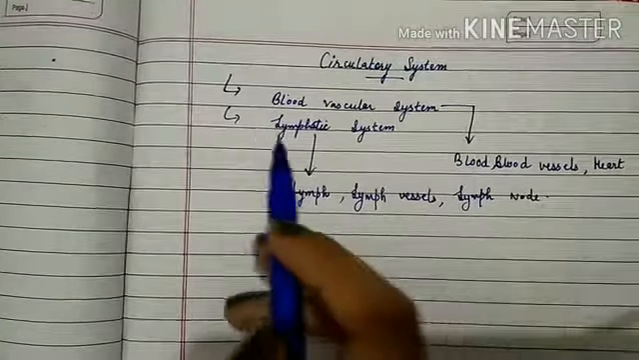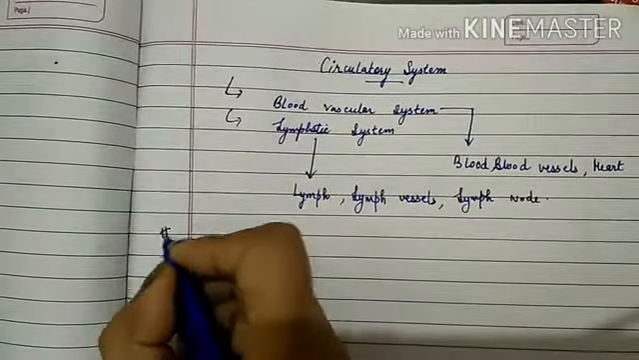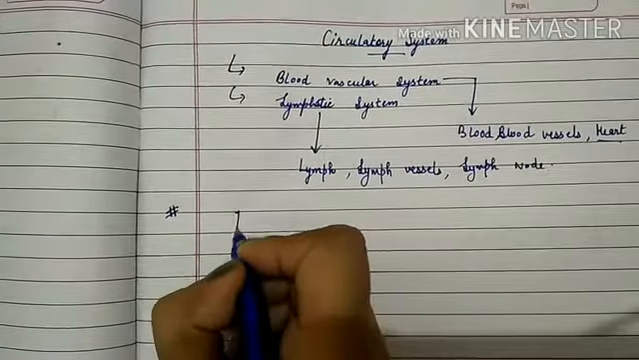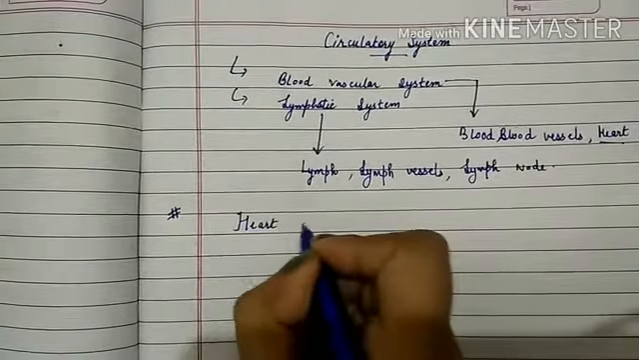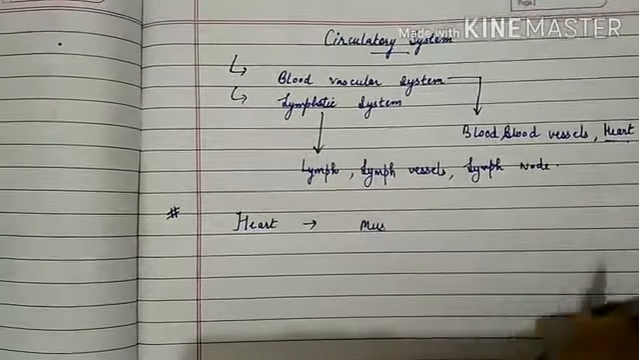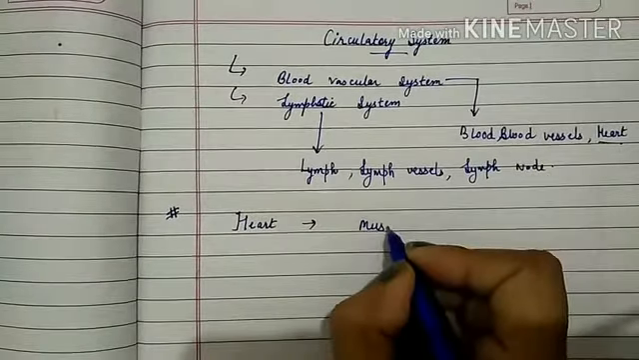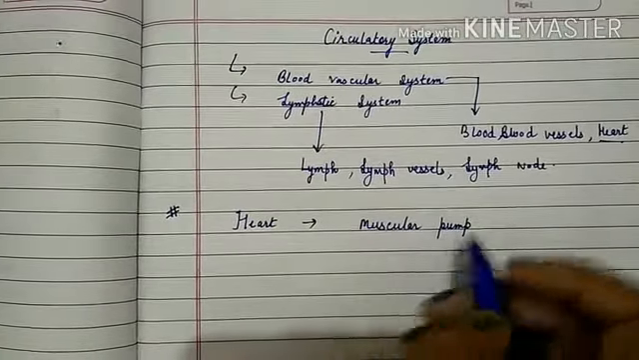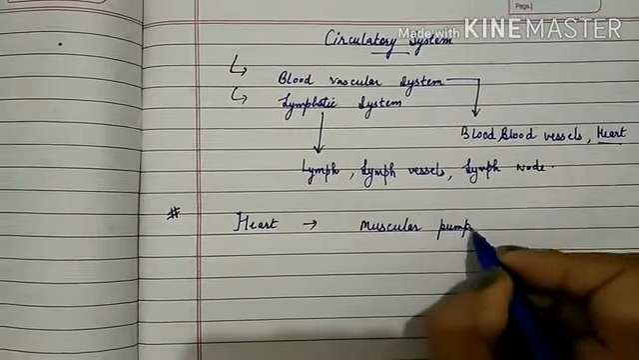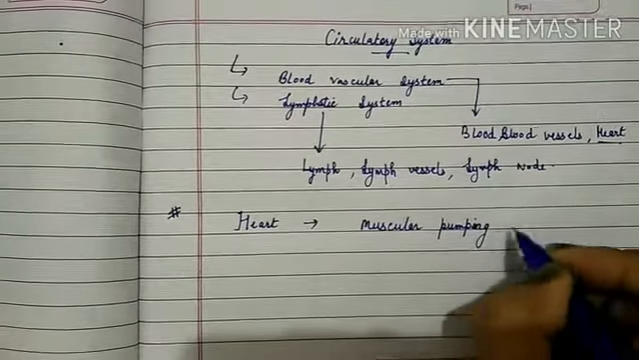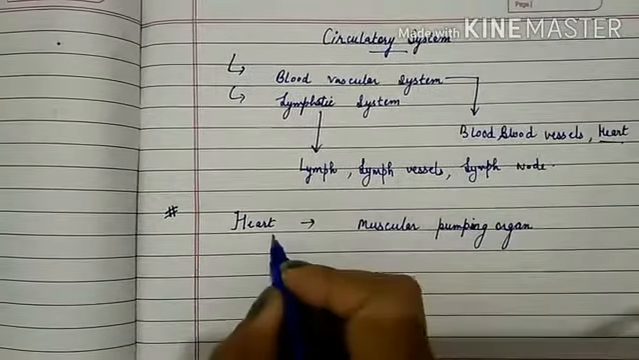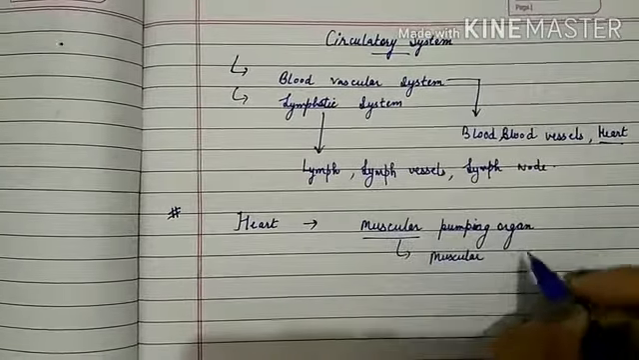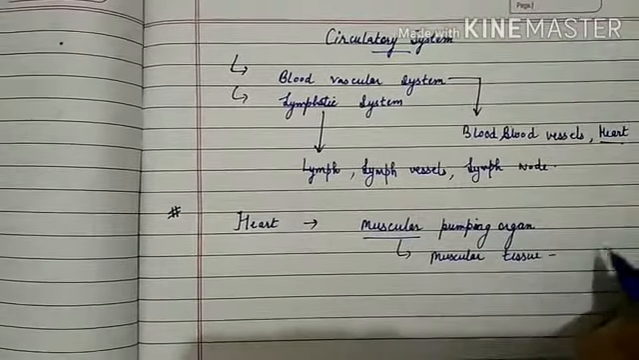So let us start with the first one, that is blood vascular system. Here we will start with heart. What is heart? Heart is a muscular pumping organ. So you all know that heart pumps. The term muscular is added here. So what does this mean? This means that heart is made up of muscular tissue, and that muscular tissue is known as cardiac muscle.